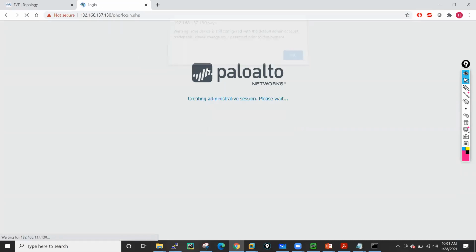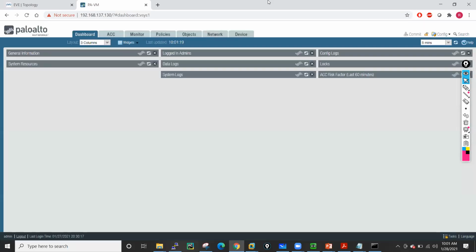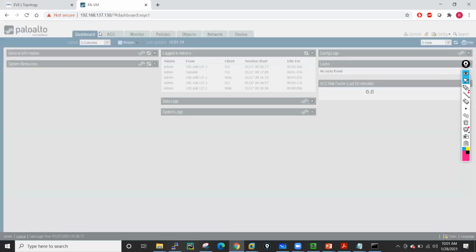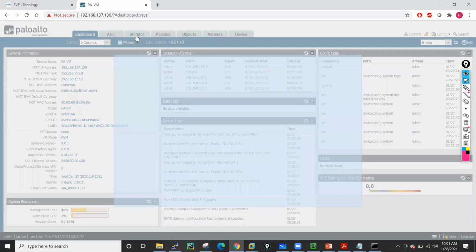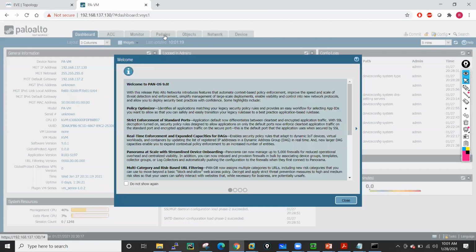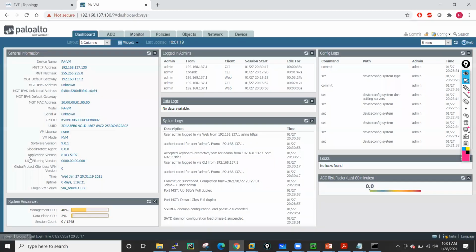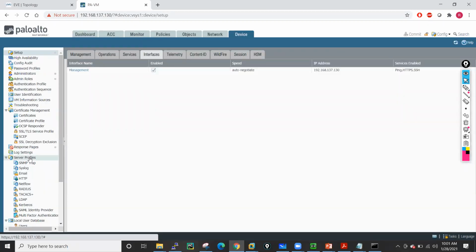Okay. So this is regarding the initial access of your firewall. Tomorrow we will see what different options and tabs we have. I will tell you the meaning of all the tabs, and I will try to configure a few things in my interface like IP details. We will discuss these basic things, and I will also cover the dashboard, how you can customize your dashboard, then what the ACC is, what the Monitor tab is, and what you have in the Policy tab. I will take you through all these options. This is the agenda for the next class.